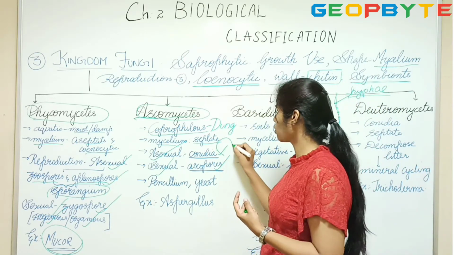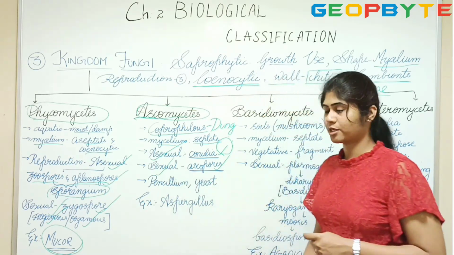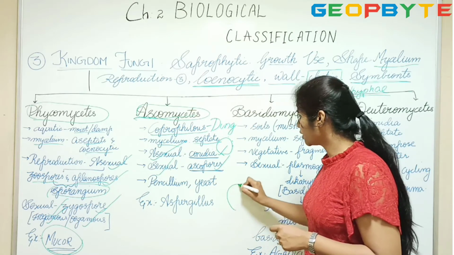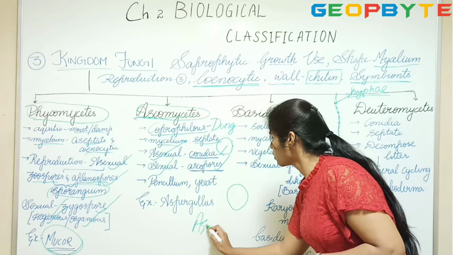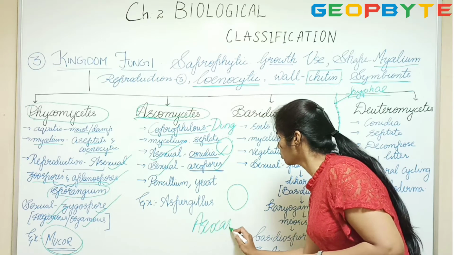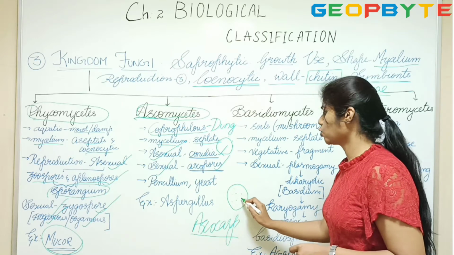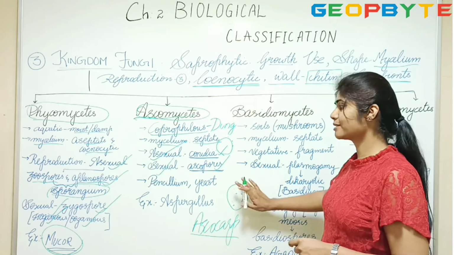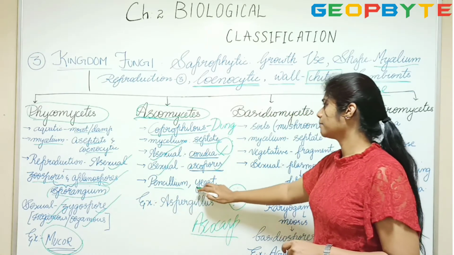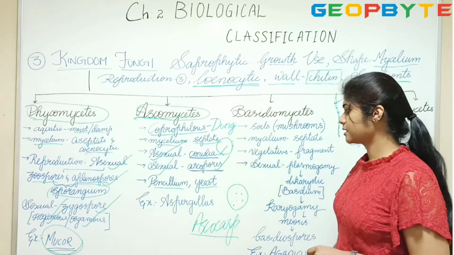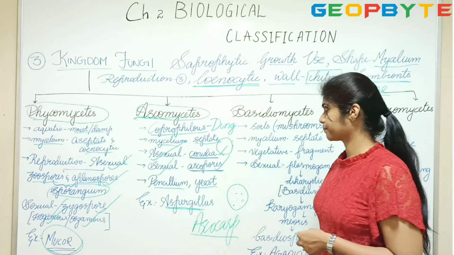In case of sexual reproduction, there is a fruiting body called the ascocarp. Inside the ascocarp, we have the ascospores. So this is the sexual reproduction. The most famous ones under Ascomycetes are penicillium and yeast, and the scientific name of which is Aspergillus.